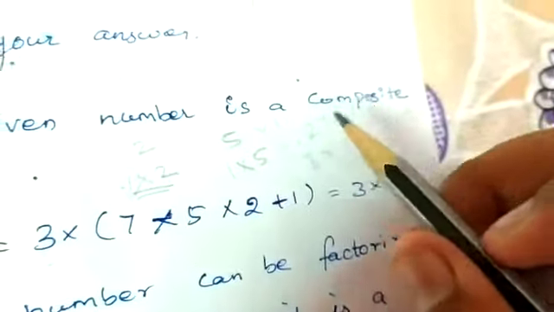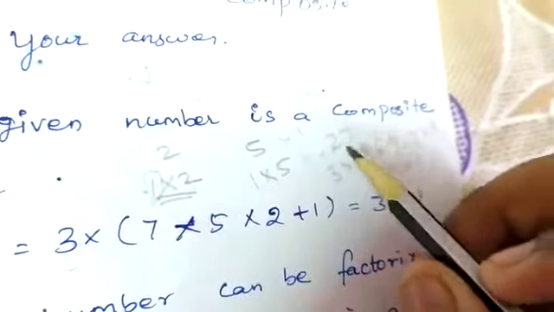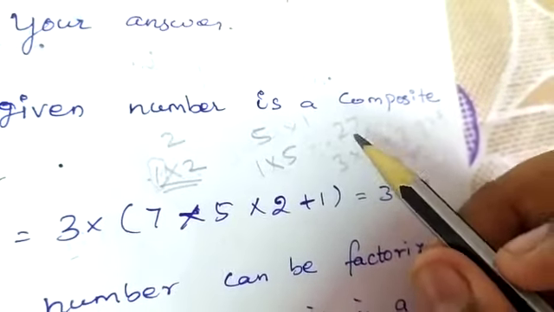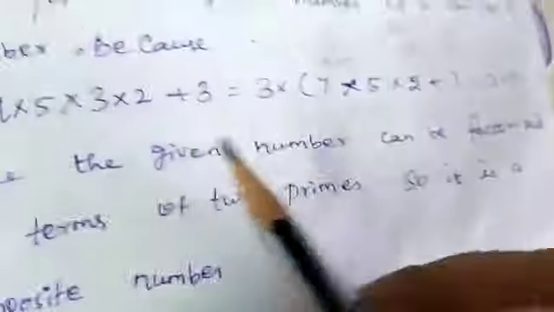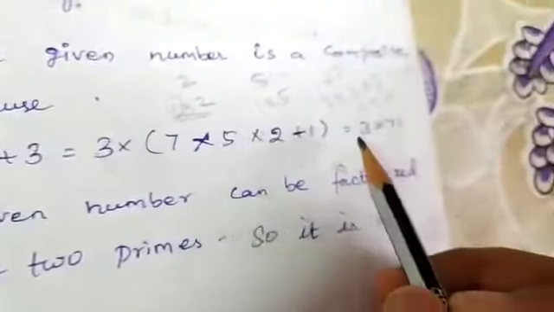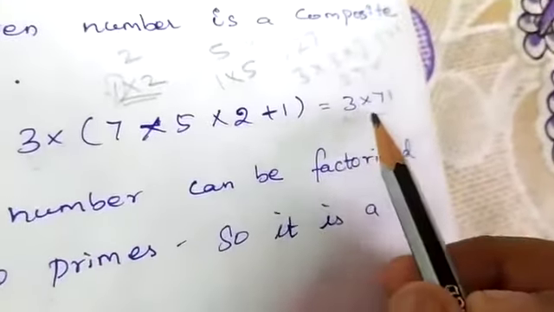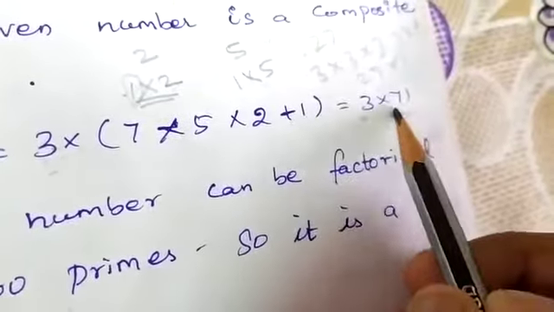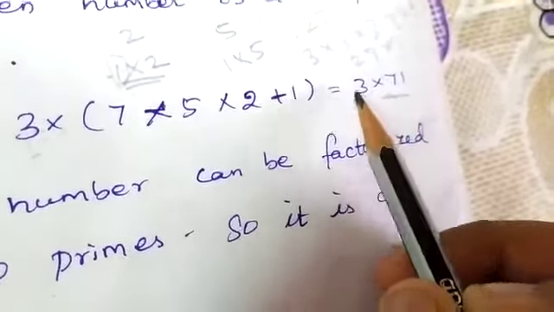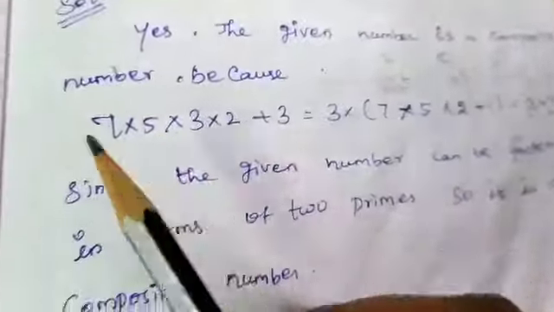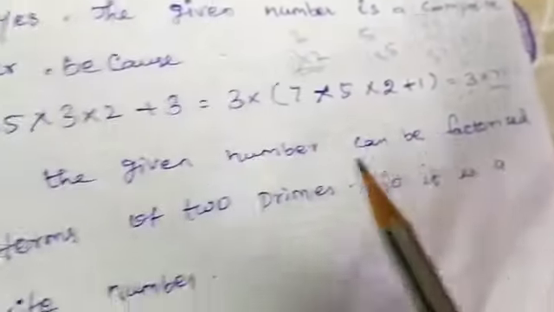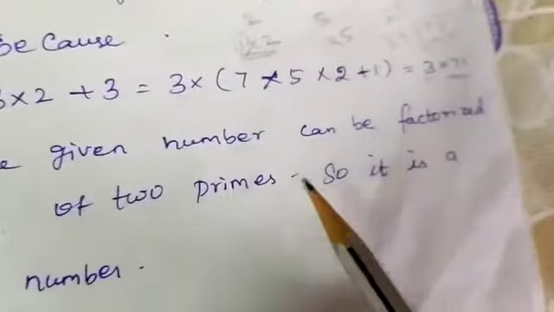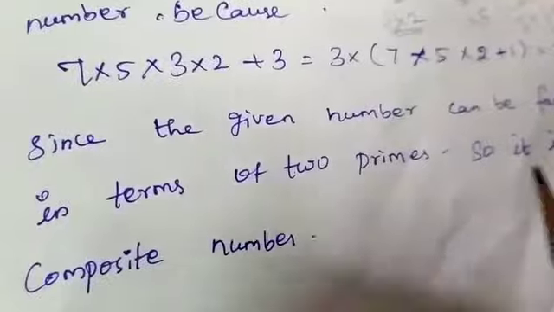A composite number is a number that has another factor other than 1 as its factor. That is, here it is 3 into 71. 71 is a prime number, but it has another common factor 3, so it will be considered as a common factor. Since the given number can be factorized in terms of 2 primes, it is a composite number.